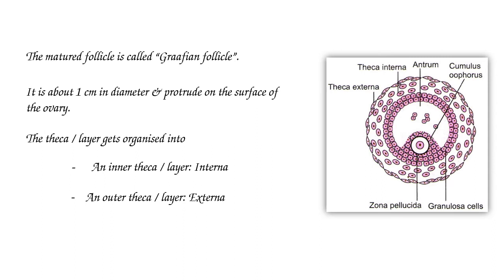The outer layer of cells is called the theca externa, and the inner theca layer is called the interna. So externa and interna are the organized layers around the Graafian follicle.